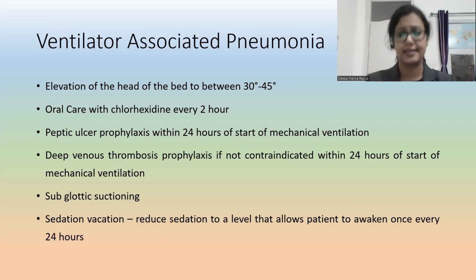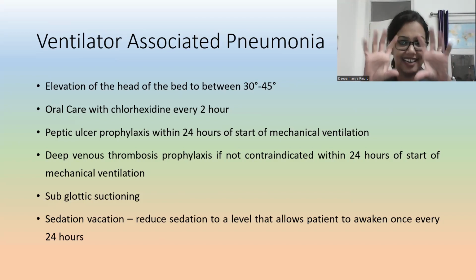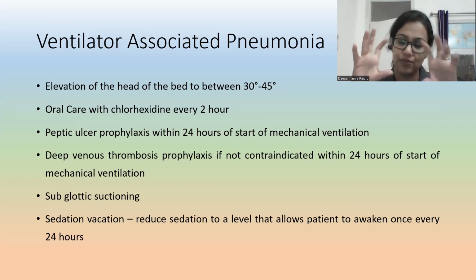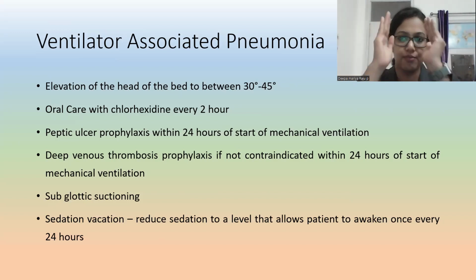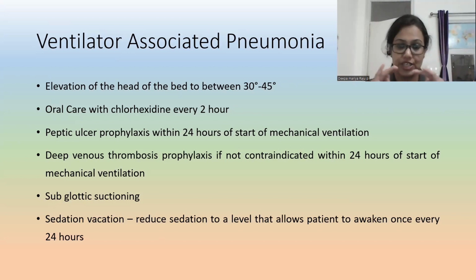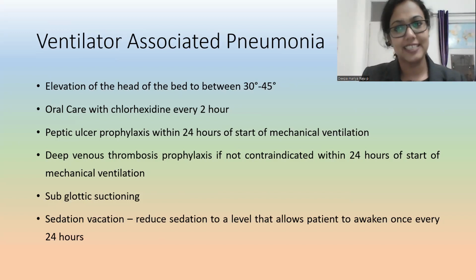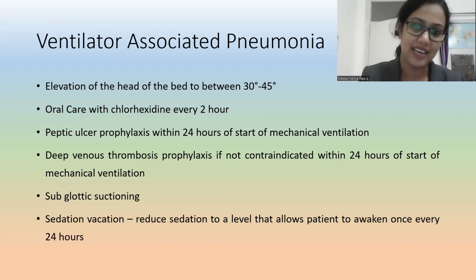Deep vein thrombosis prophylaxis. DVT is a common thing. As the patient is not moving at all and is lying down, deep vein thrombosis can happen. It is in the leg: the calf muscle moves, contracts and relaxes, and that movement pushes the blood up the vein. The valves are moving, so the flow is in one direction, upward. When the valve is not functioning properly, blood clots form beside the valve. That clot can move further and get dislodged into the circulatory system, then land up in the pulmonary vessels and cause pulmonary embolism.